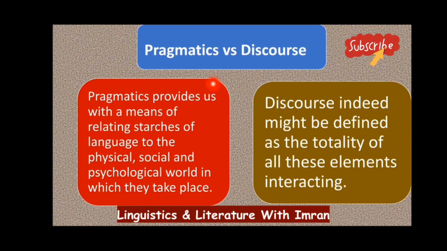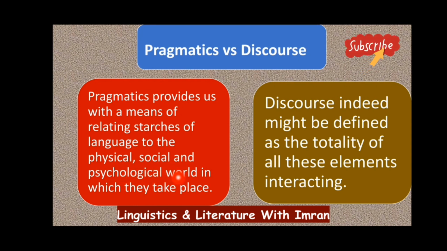Here we will discuss the difference between pragmatics and discourse. Pragmatics provides us with the means of relating stretches of language to the physical, social, and psychological world in which they take place. Language takes place in the physical, social, and psychological world.